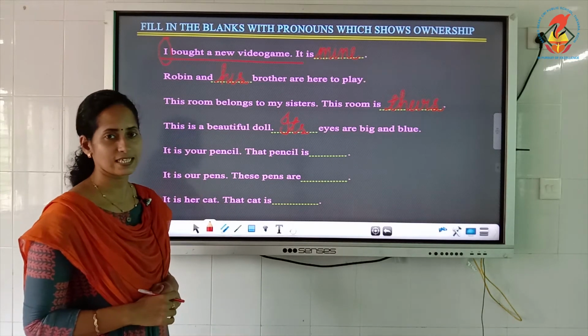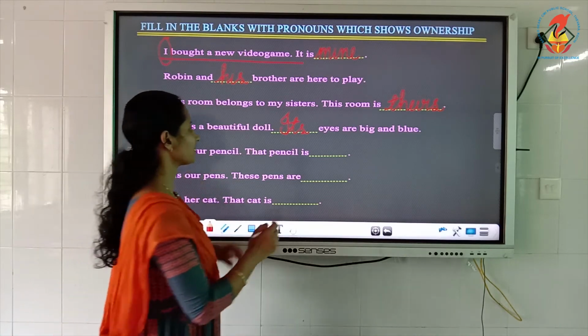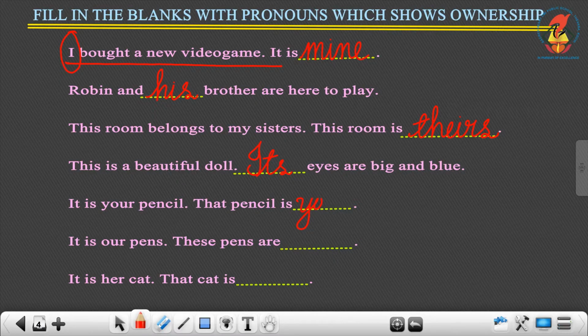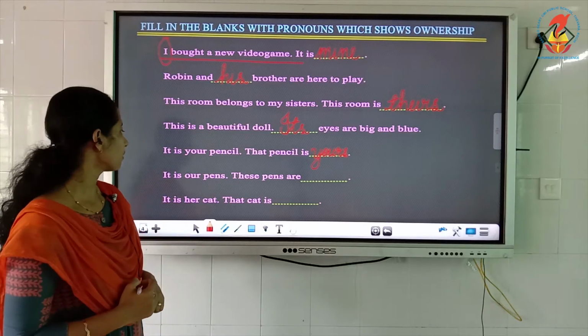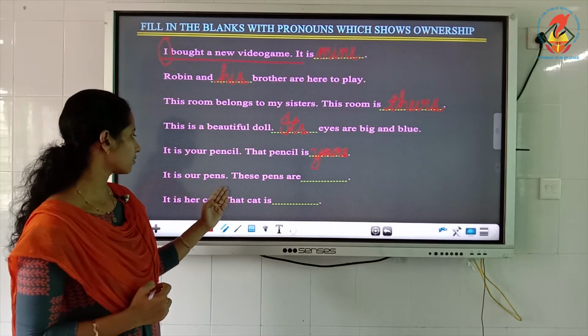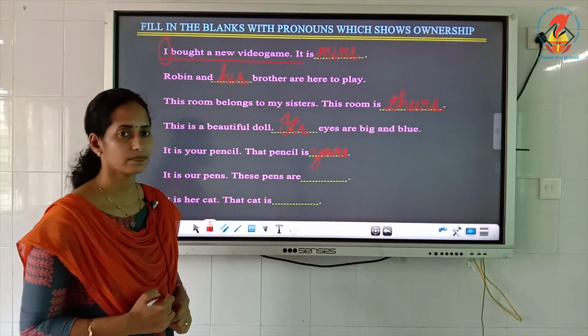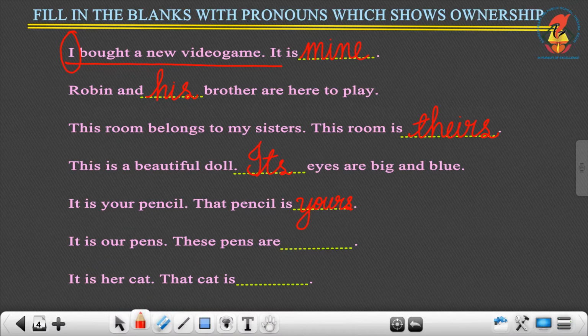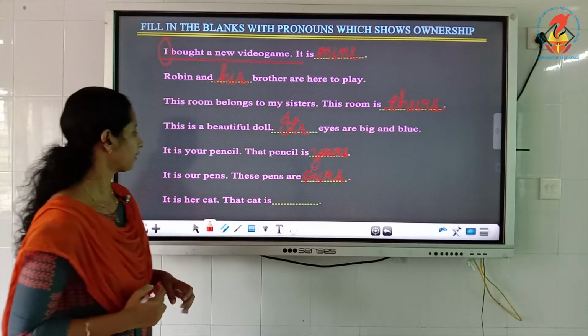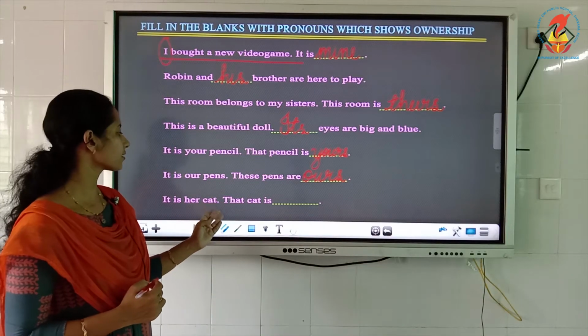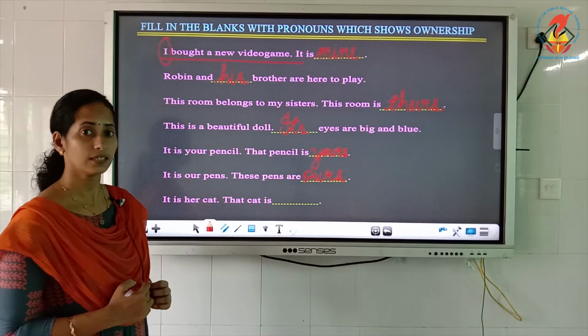That pencil is yours. Okay. The next one, it is our pens. These pens are ours. Okay, the next one, it is her cat. That cat is hers.